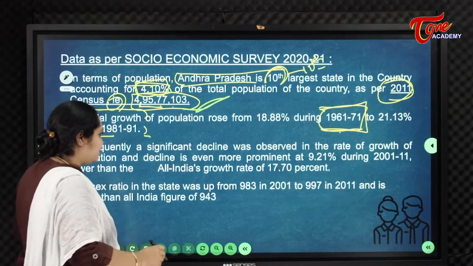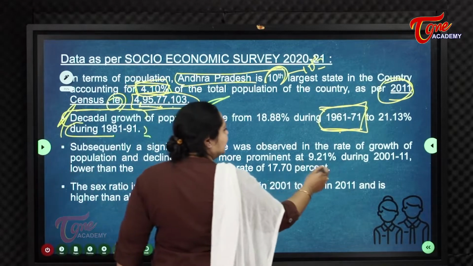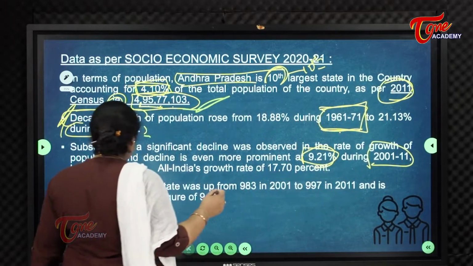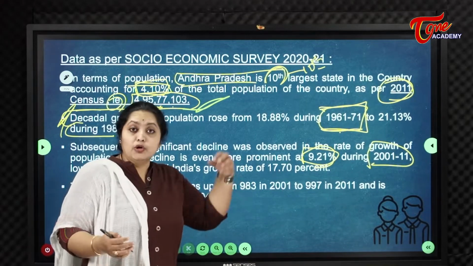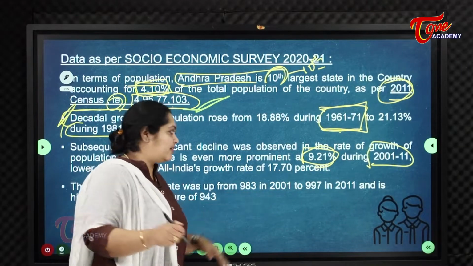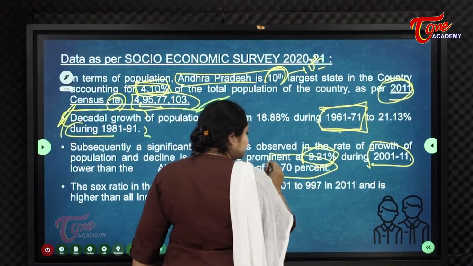That comes to 9.21% during 2001 and 2011. This is lower than the all India growth rate. The all India decadal growth rate is 17.70%.